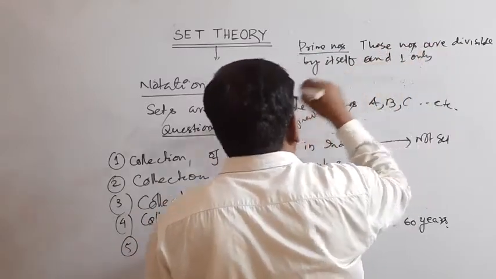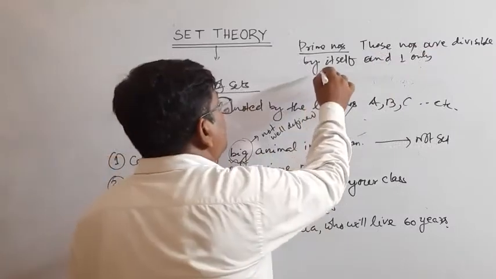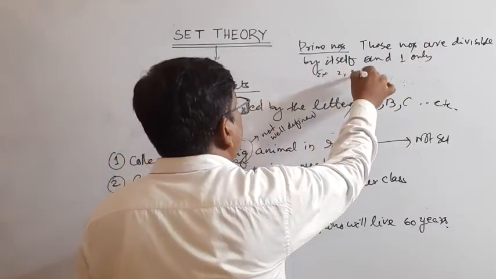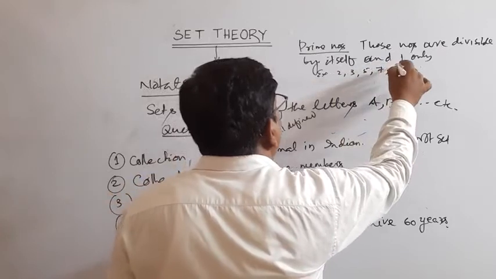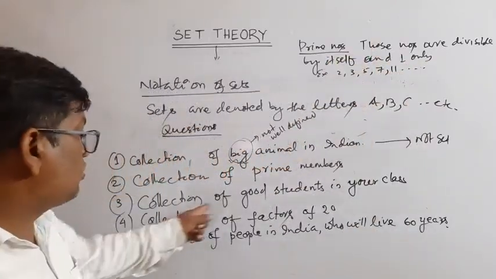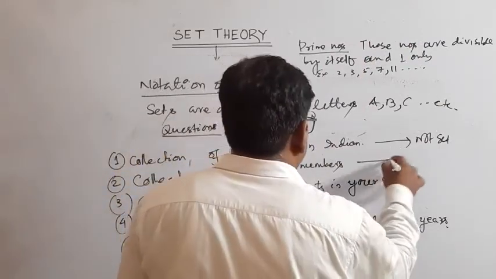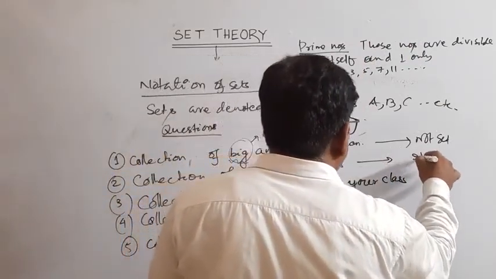So what are the prime numbers? Example 2, 3, 5, 7, 11, like this. So these are well defined. So the collection of prime numbers is well defined, so it is a set.